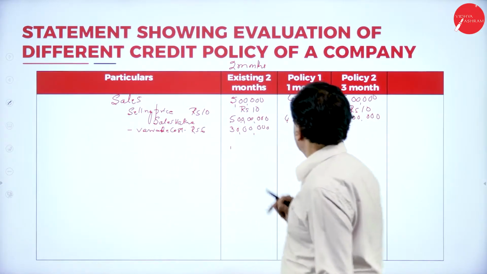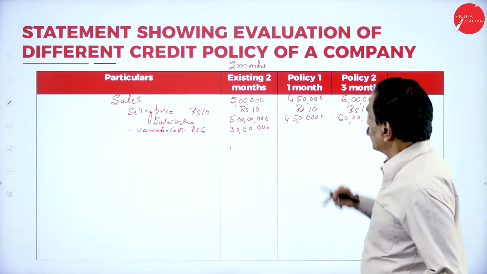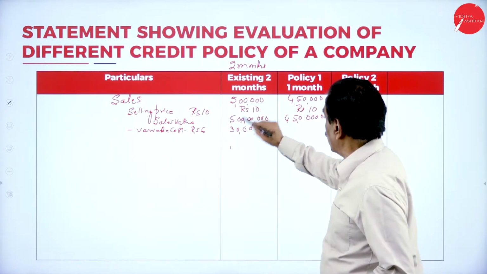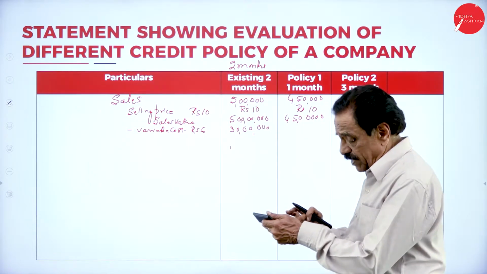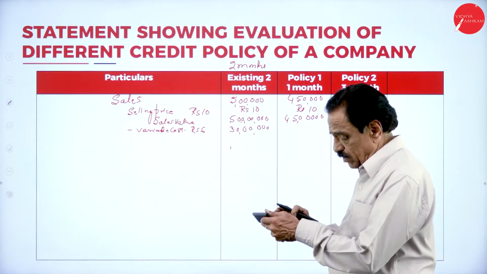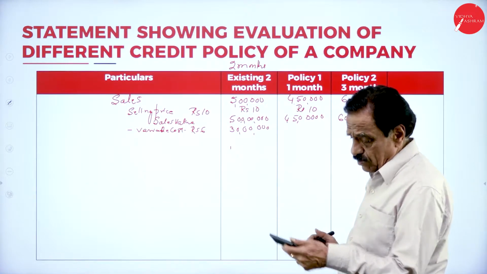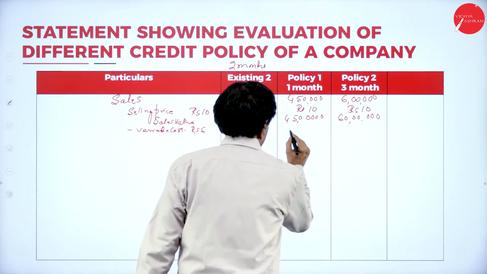This is 50 lakh, 30 lakh. Now 4 lakh 50,000 units into 6 is 27 lakh.